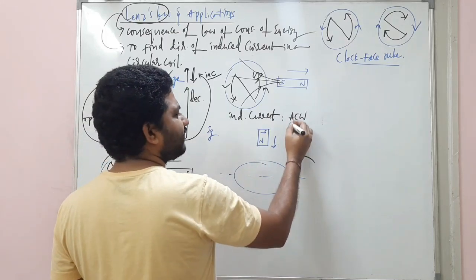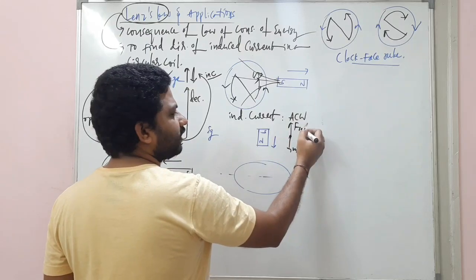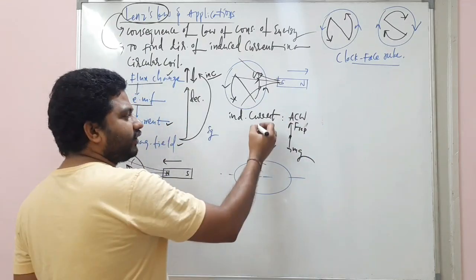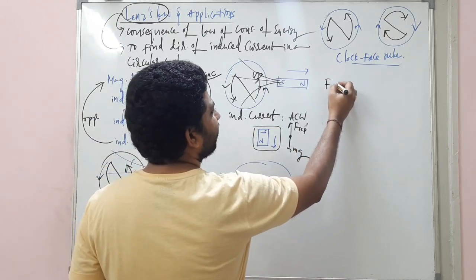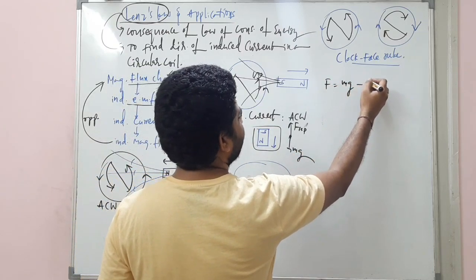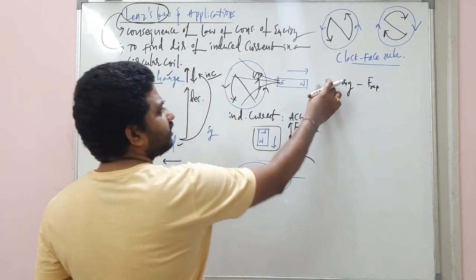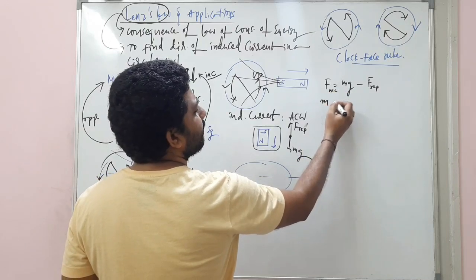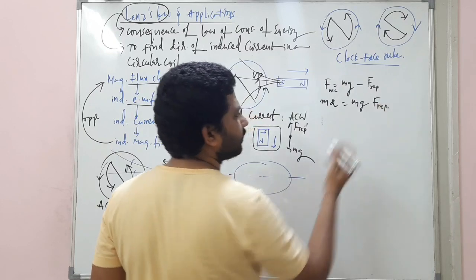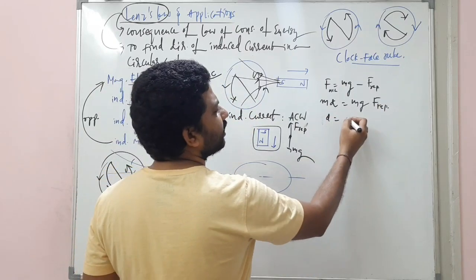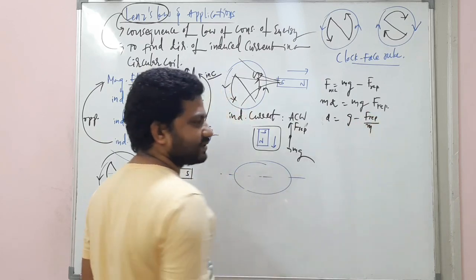So that means there is a repulsion force here, right? So the net force on this will be, listen, F is equal to mg minus repulsion force. And this net force, I can write it as mass into acceleration is equal to mg minus F repulsion. And this acceleration is equal to g minus F repulsion divided by mass.